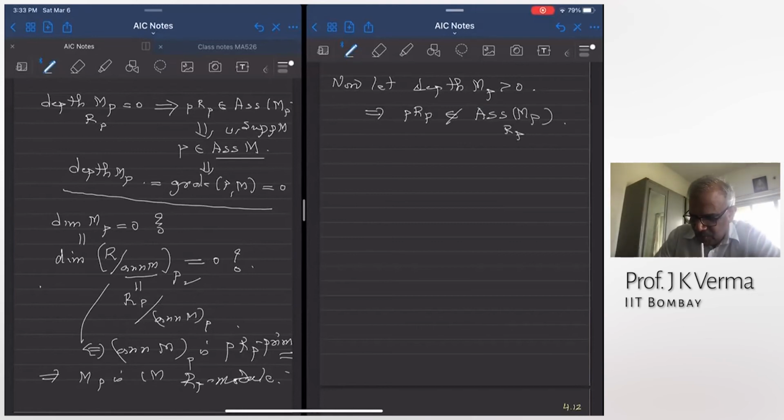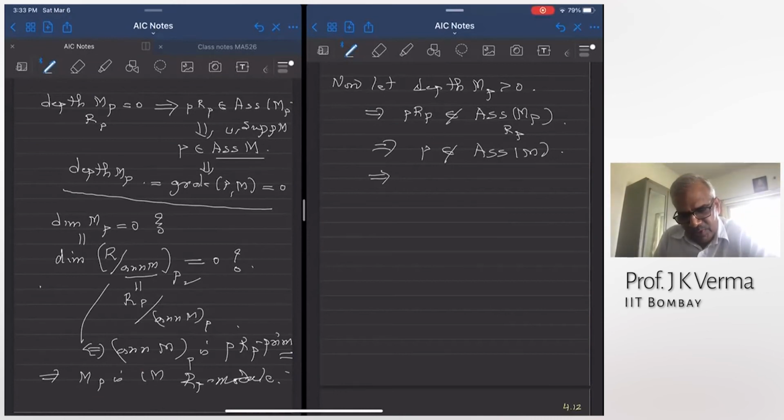Once P is not an associated prime, can you pick a non-zero divisor? P must contain an M-regular element. Suppose everything in P was a zero divisor on M, then P will be contained in an associated prime, right?